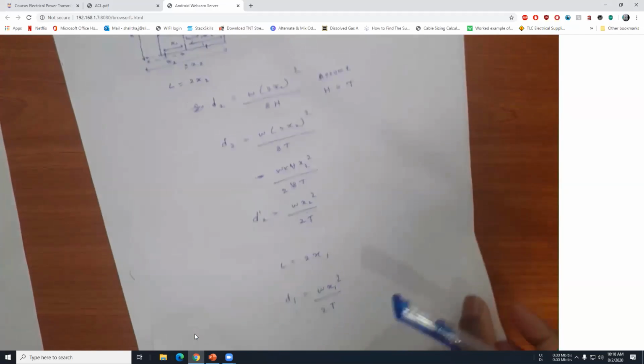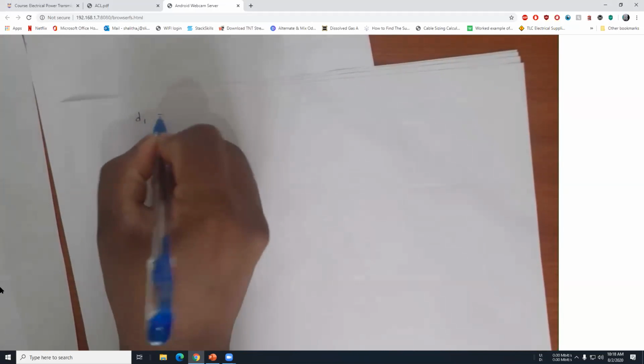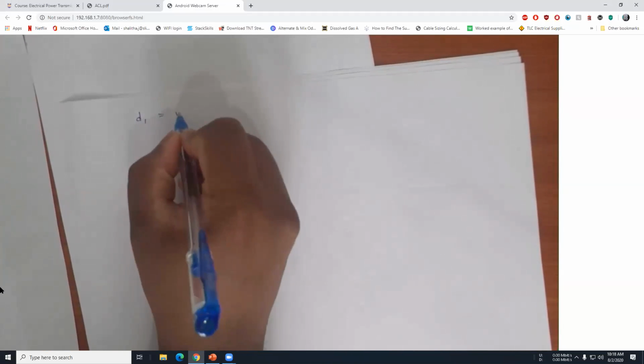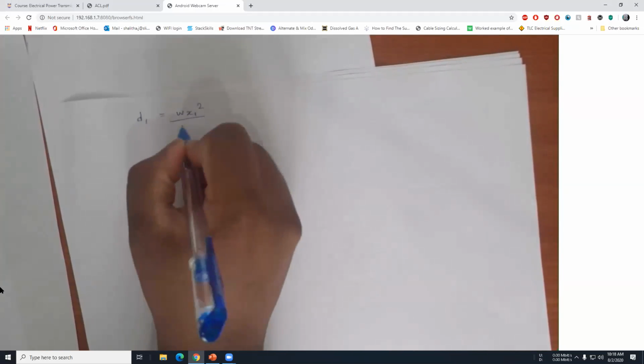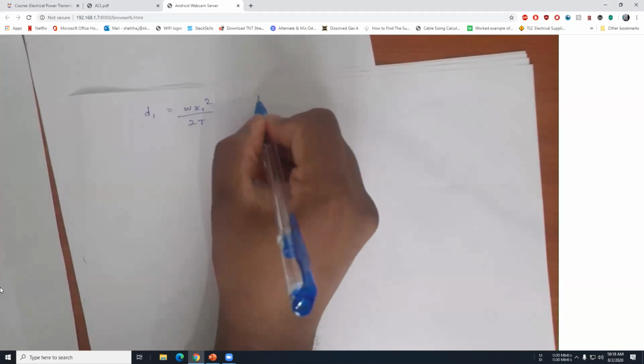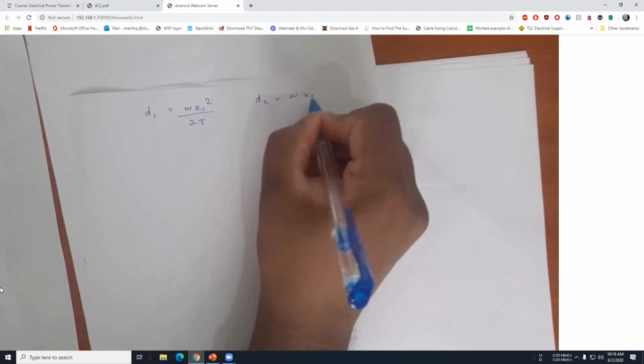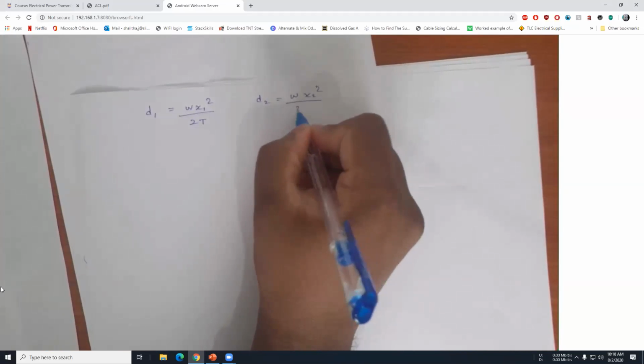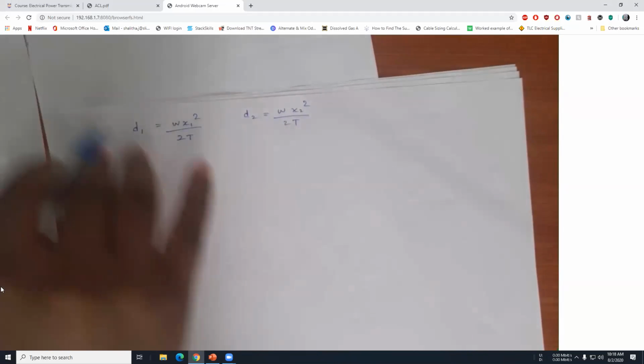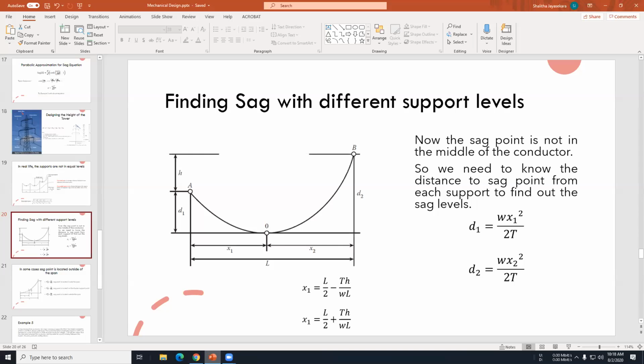So we are going to take those two equations. d1 equals w x1 squared over 2T, d2 equals w x2 squared over 2T. Usually in questions you will get this h distance, so you can just calculate it because you will get the height of these two conductors.